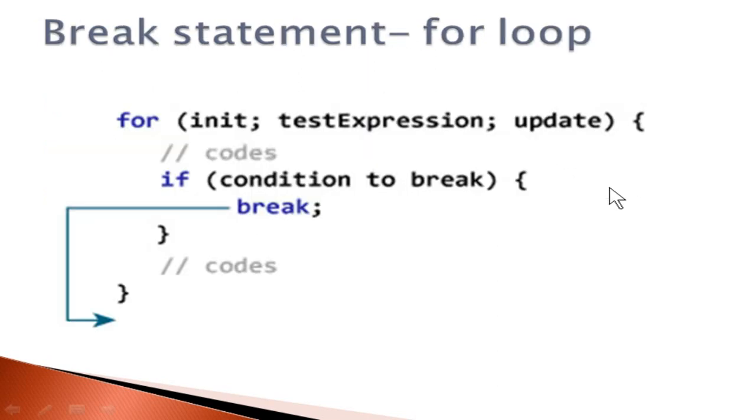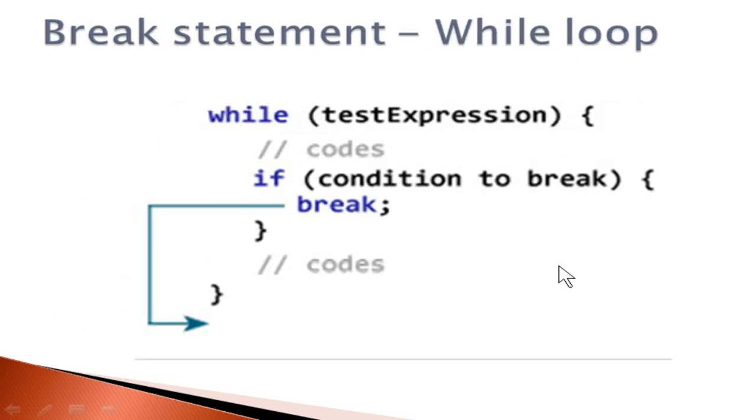Now we can see a break statement used in a for loop. Normally the break statement will be used along with a condition. If the condition is true, it breaks. That's it. So you will have a for loop, then the body of the for loop, then you will have an if statement. If the condition is true, this break statement will be executed. Once the break statement is executed, it just comes out of the for loop.